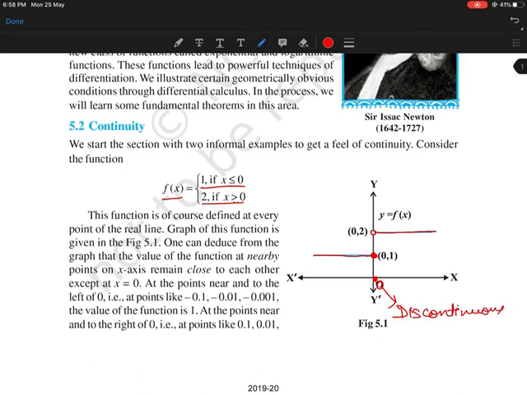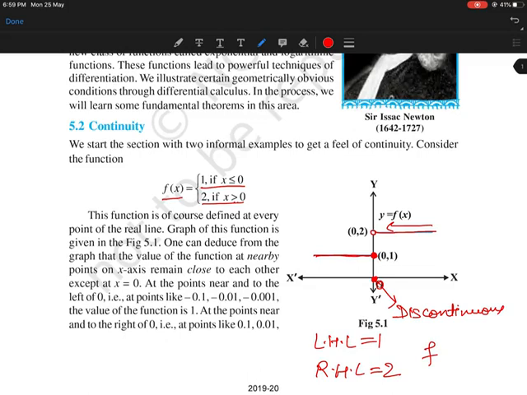Visible, very easily visible, because it's LHL. When you approach from the left hand side, you reach at 1. When you approach from the right hand side to this function, you reach at 2. And when you see the value of that point, this is the circle, filled circle.